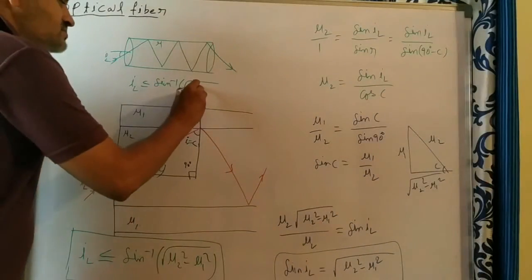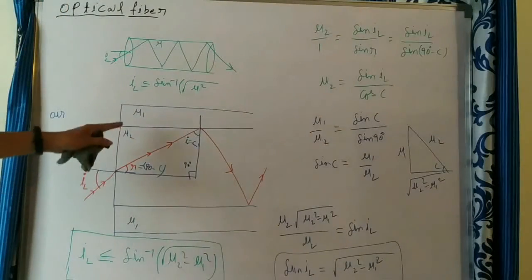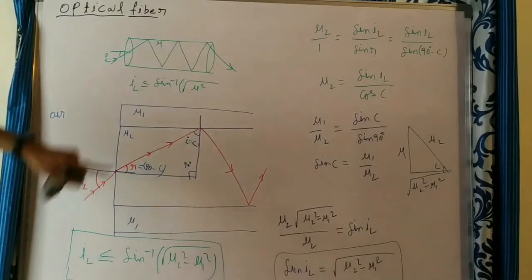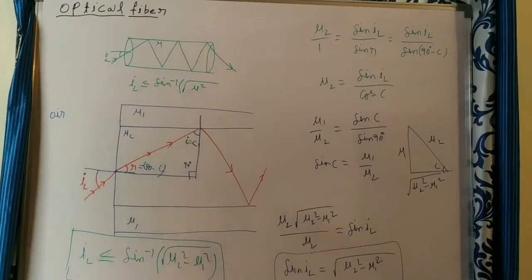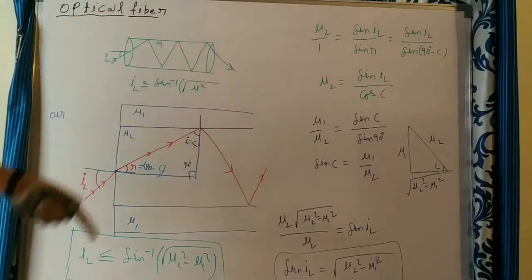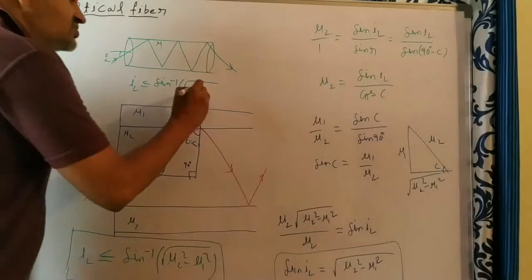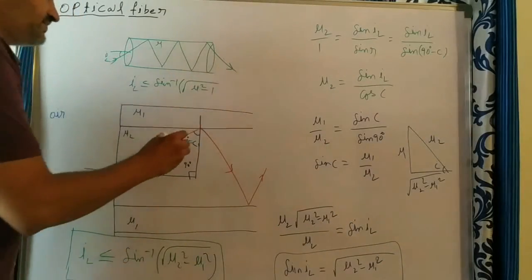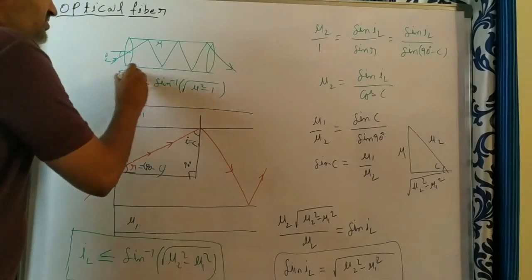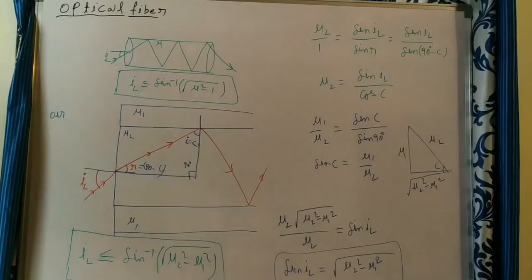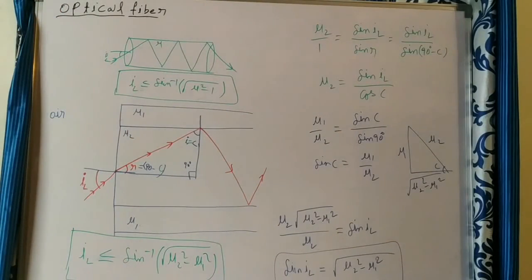In the earlier case cladding is there, but here there is no cladding, only one type of material, the core material. Outside, a rarer medium is required. What is the rarer medium outside? Air is there, so air behaves like a cladding for this. What is the refractive index of the air? Mu1 is 1. With this we can calculate the launching angle of the incident ray.